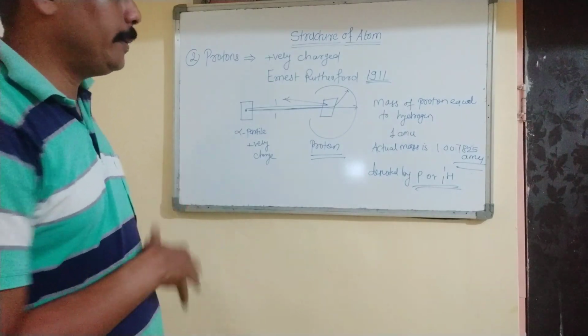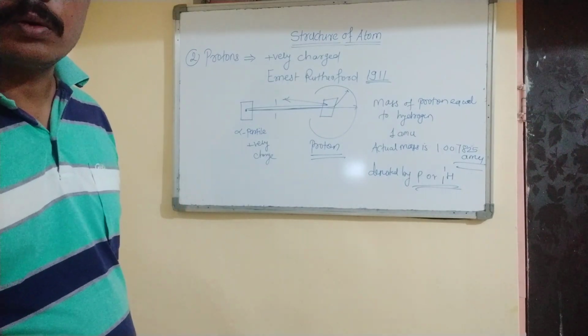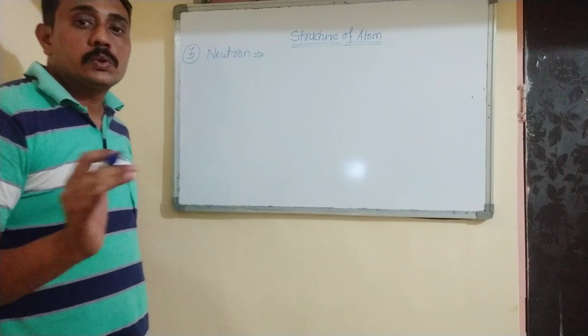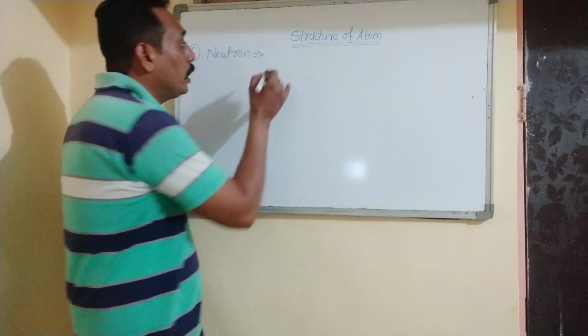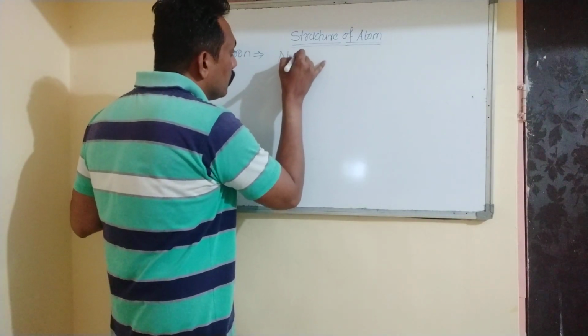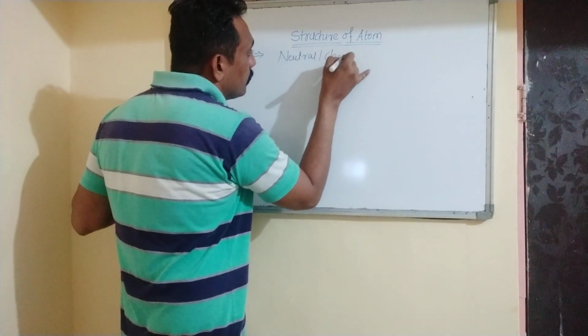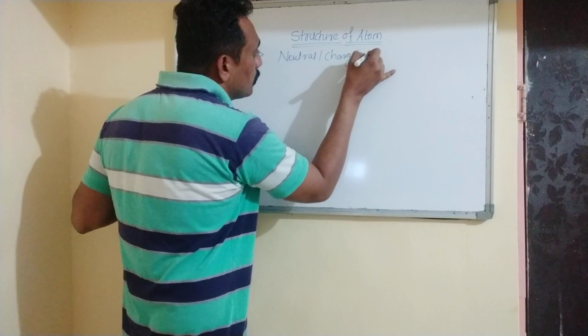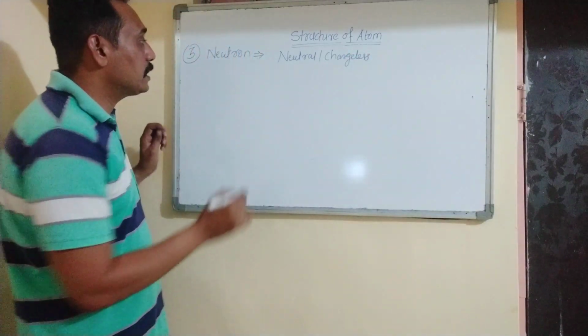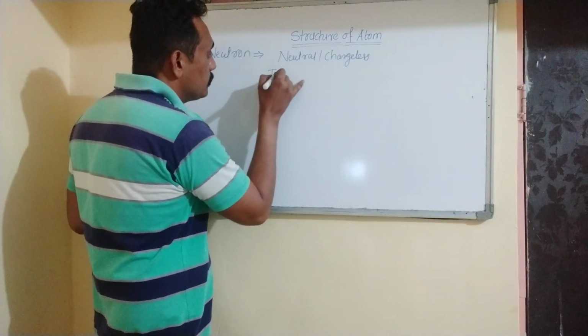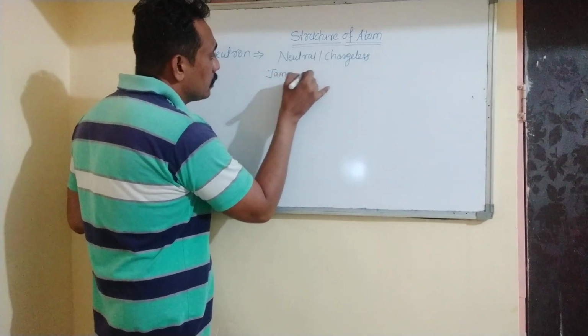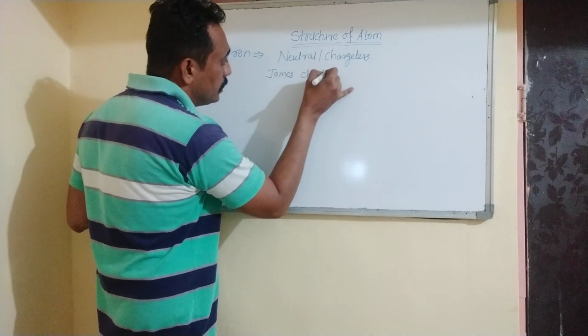Now the next fundamental particle is neutron. So the neutrons are neutral or chargeless. Neutrons were discovered by James Chadwick.